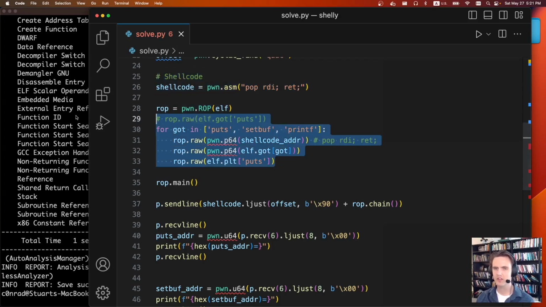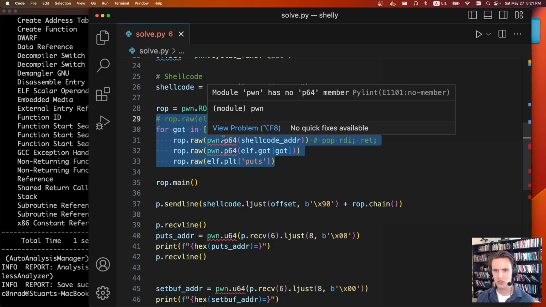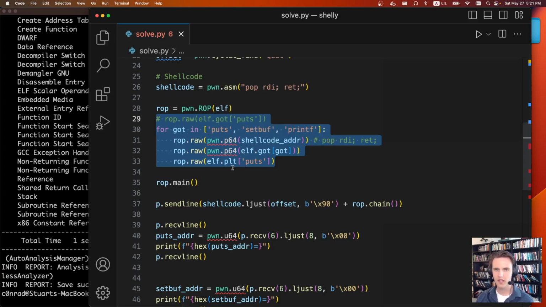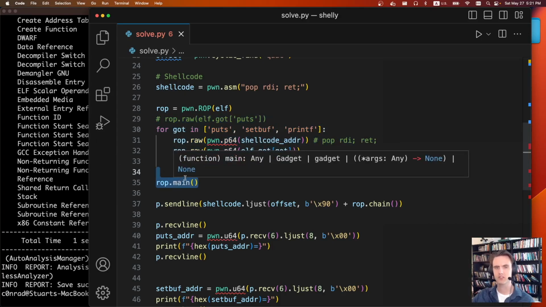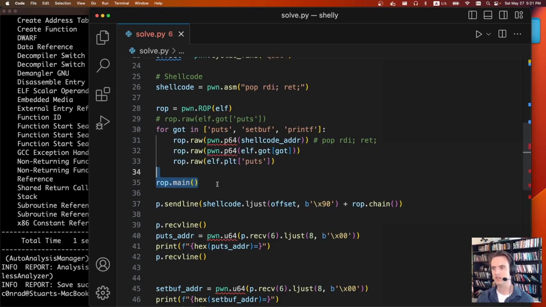I had a feeling they were using Ubuntu 22, and I was also using Ubuntu 22, so I just ran it locally and remote, and I saw I was using the same one, so it's just Ubuntu 22. And then once we're done printing stuff, we just jump right back to the start of main. And so now we have our info leaks into libc.